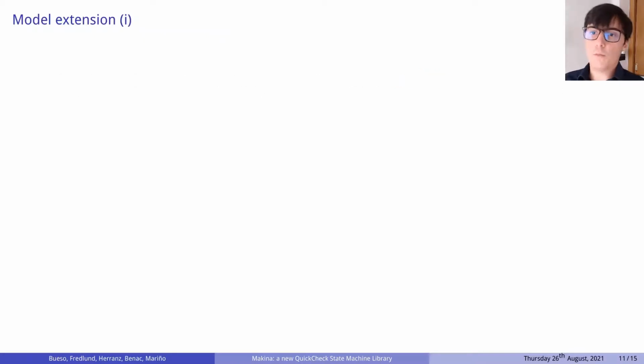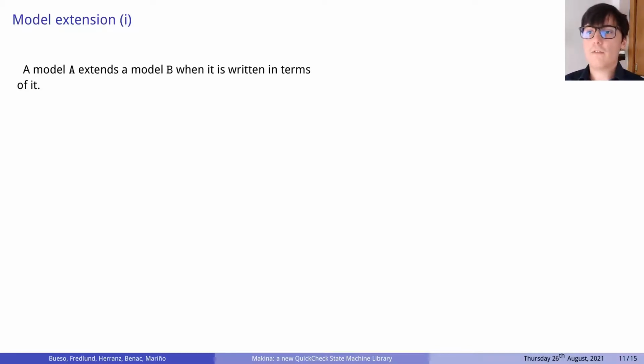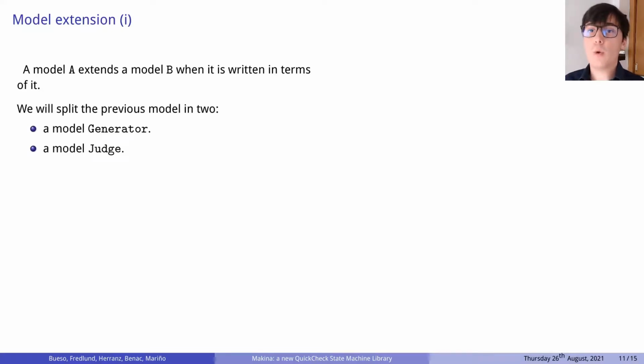So what do we call model extension? We will say that a model extends another when it is written in terms of it. To illustrate extension, we are going to split our model in 2 models. Each of these models will be focused on a different phase of the testing process. We will call these new models generator and judge.